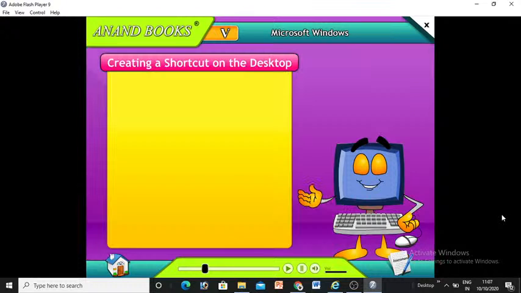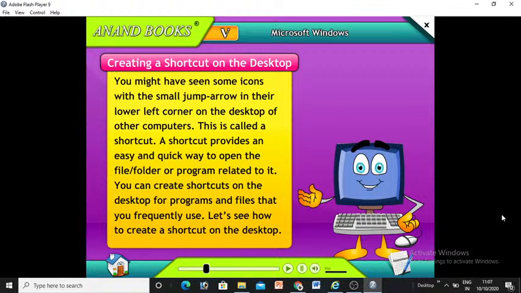Creating a shortcut on the desktop. You might have seen some icons with a small arrow in their lower left corner on other computers. This is called a shortcut. A shortcut provides an easy and quick way to open the file or folder or program related to it. You can create shortcuts on the